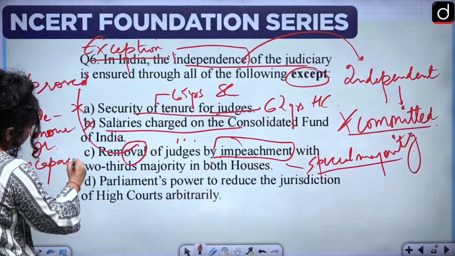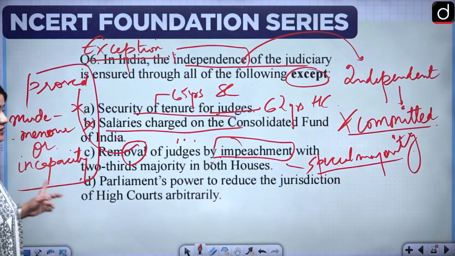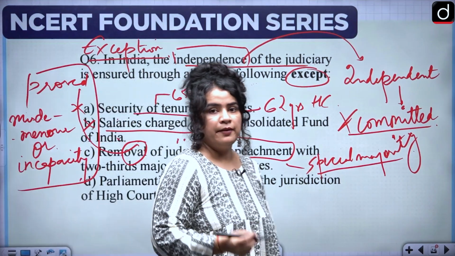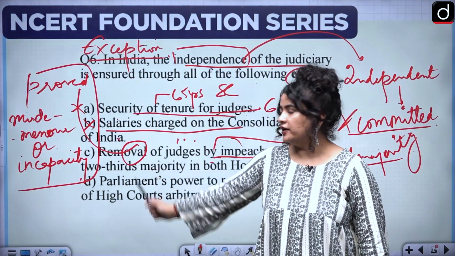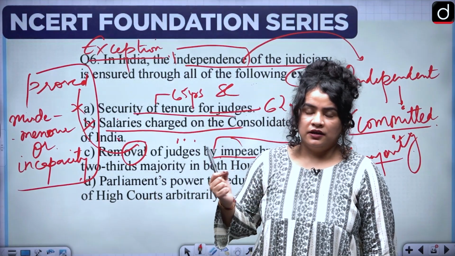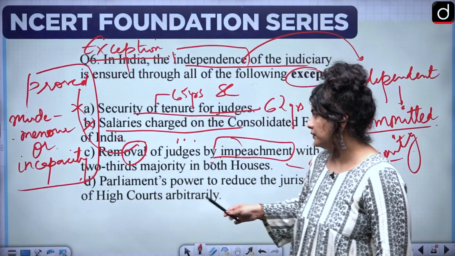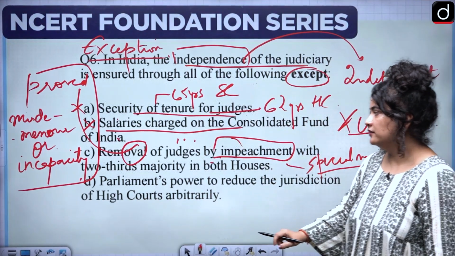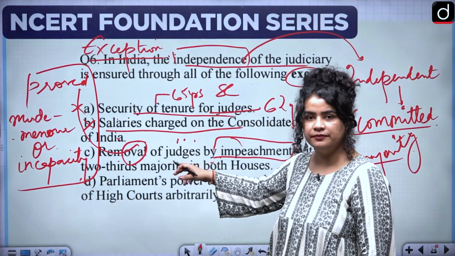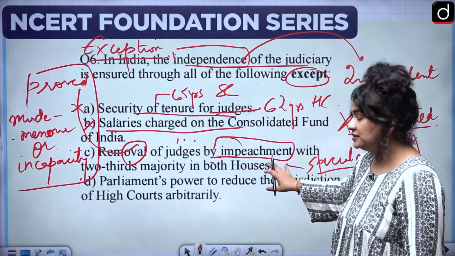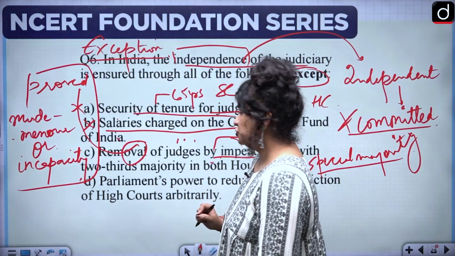You can only remove the judge on these grounds, either proven misdemeanor, that means there is some misconduct of some kind, or if they are proved to be incapable. Okay, that is only when you can impeach a judge. So of course this is not your correct answer, because this hard procedure ensures that the judiciary remains independent of the executive.